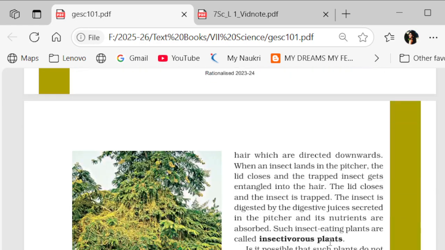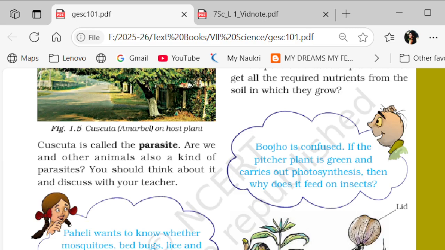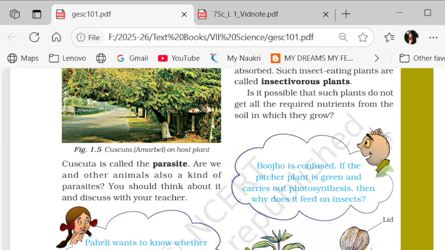See, in your textbook also there is a picture given of a pitcher plant. There are many other plants. There is a Venus flytrap, then there is a sundew plant. Okay, so here is a picture given to you. These plants have this kind of structure, a pitcher shaped structure. As soon as the insect gets in, the lid is closed and the insect is digested.